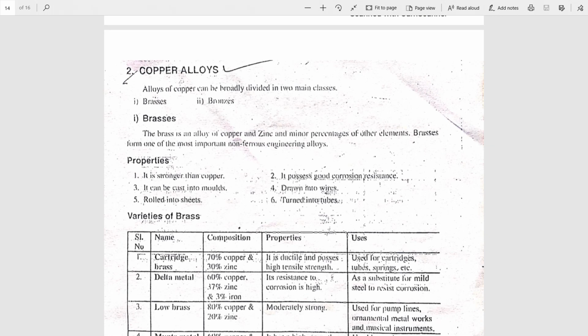It is stronger than copper. It resists corrosion. It can be prepared into molds, drawn into wires, rolled into sheets, turned into tubes. That is, wires, sheets, tubes and molds can be prepared using brass.